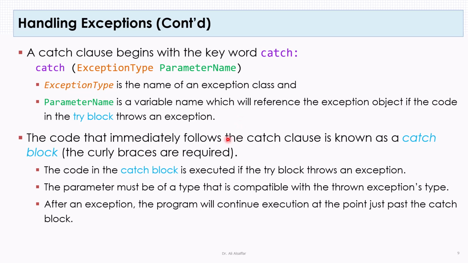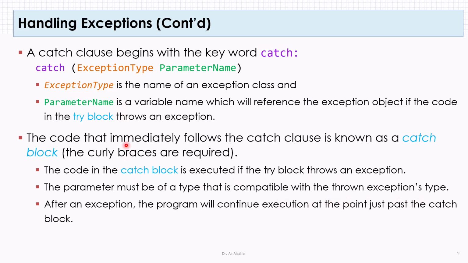The code that immediately follows the catch clause is known as the catch block. Similar to the try block, a catch block must have curly brackets, so they are required. The code in the catch block is executed if the try block throws an exception. So this code will never be executed if there is no exception. The parameter must be of a type that is compatible with the thrown exception's type.